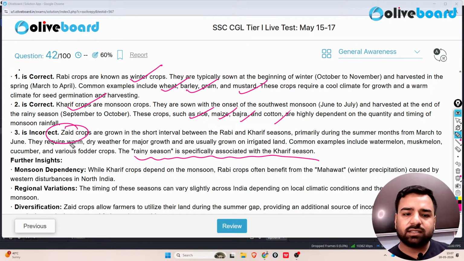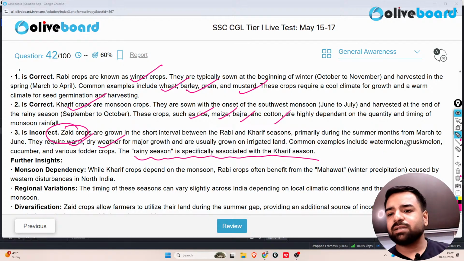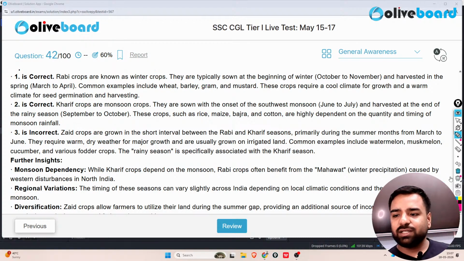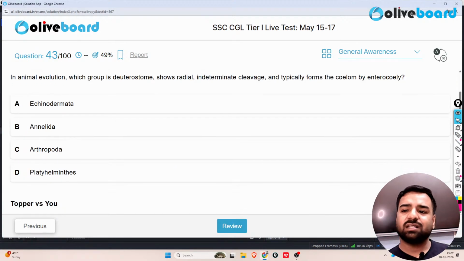So here they actually require the warm, dry weather for the major growth. And here the examples can be watermelon, muskmelon, cucumber, right? And that's why we are having these watermelons and all in this month, right? So in the present time, these muskmelons, watermelons are very common. So you can easily link from it.